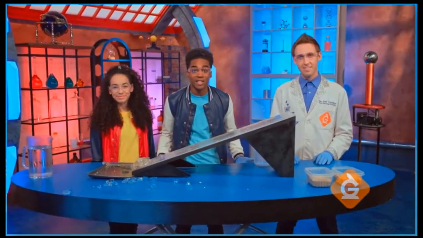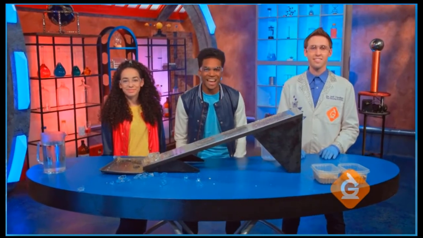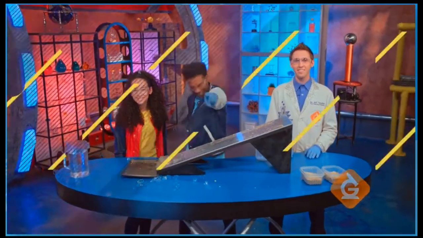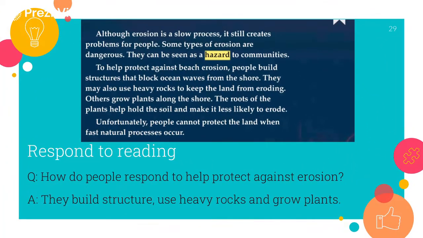You might not realize it, but you see effects of weathering and erosion every day. Let's check it out with some real-world science. So now that you have watched the video, this is the last paragraph that we're going to read. Although erosion is a slow process, it still creates problems for people. Some types of erosion are dangerous. They can be seen as a hazard to communities.